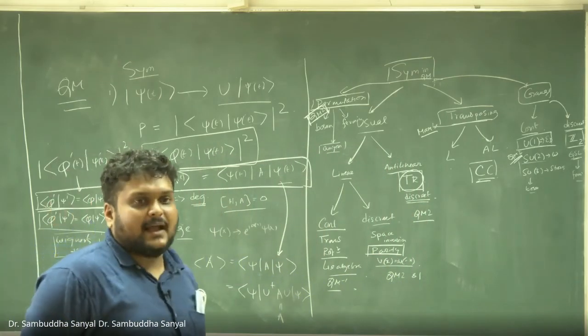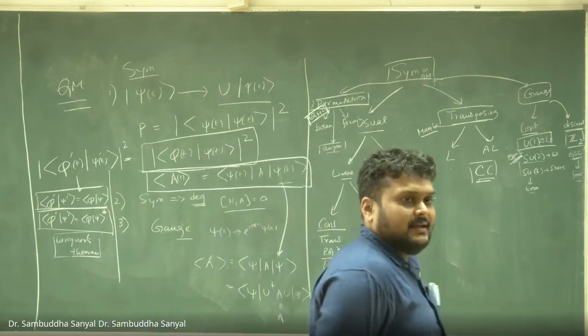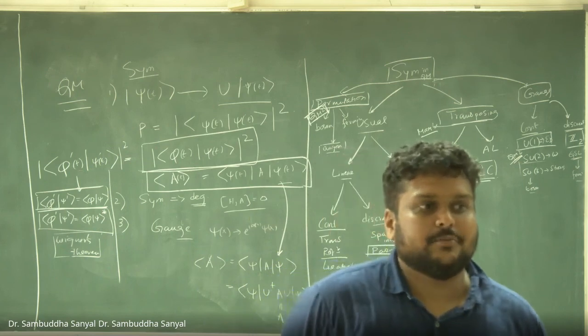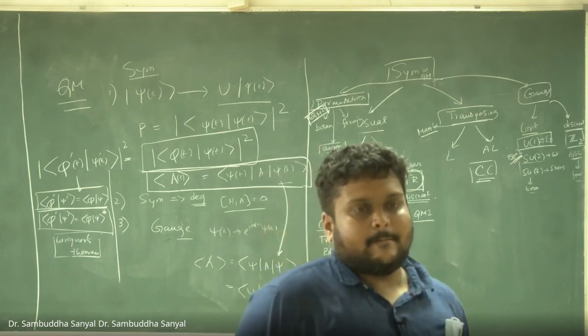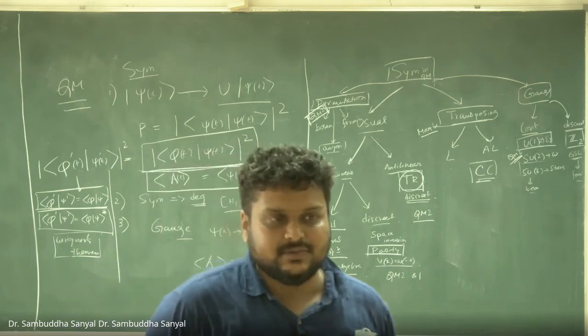Now if you invert time, then you have to put the e to the power minus iHt in there, and that implies that it has to commute with the Hamiltonian. You can expand that exponential and show that it will be preserved.